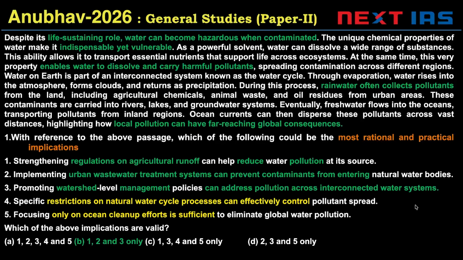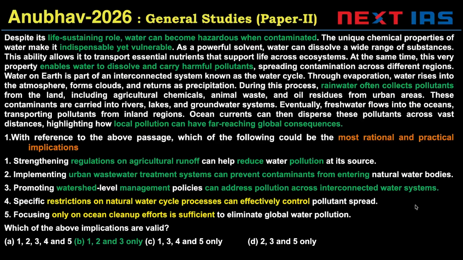So that means if there are regulations on agricultural runoff, it can reduce water pollution at its source. This is a practical action that a well-meaning state actor would take. So one is valid. Two, implementing urban wastewater treatment systems can prevent contaminants from entering natural water bodies. So we are told that pollutants are entering the water cycle, and urban areas have been mentioned here, right? So this would be a valid action that a well-meaning state actor would take.